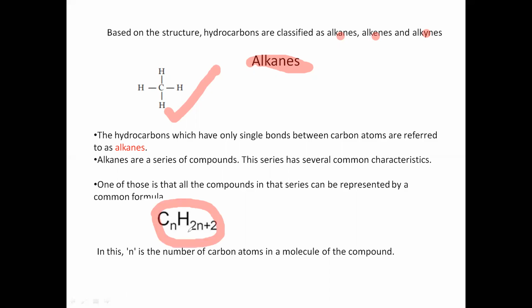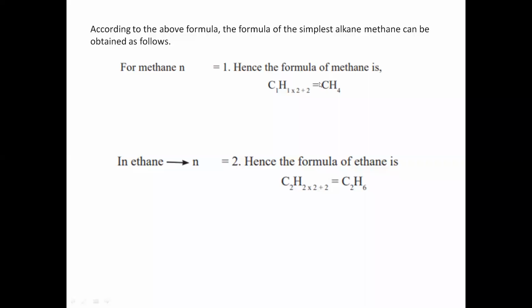This is the common formula: CnH2n+2. n is the number of carbon atoms in a molecule of the compound. For methane, n is 1, so CH4.